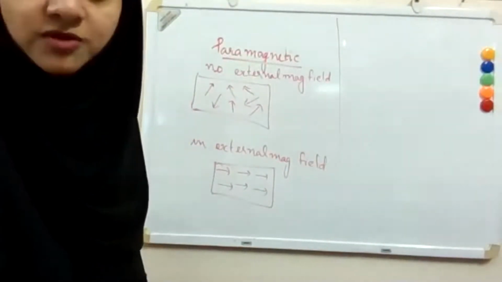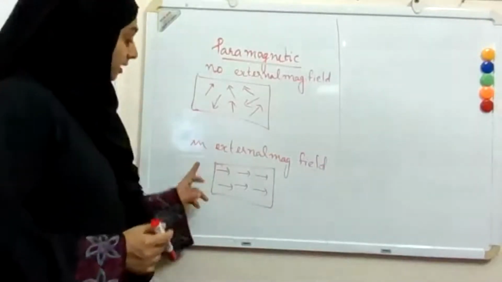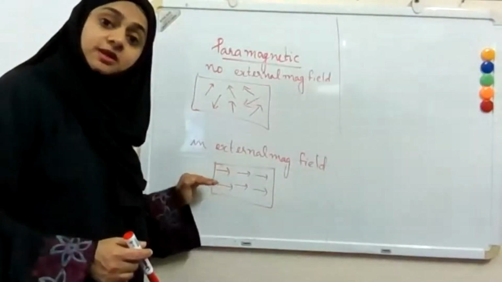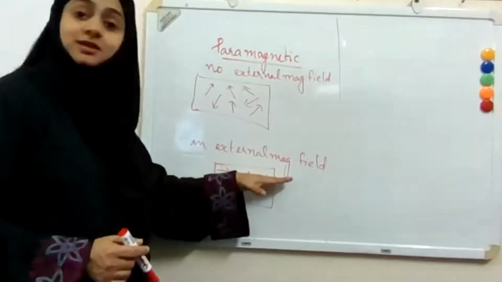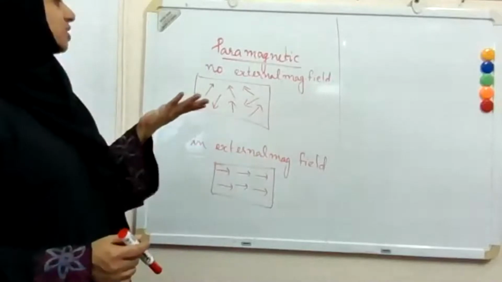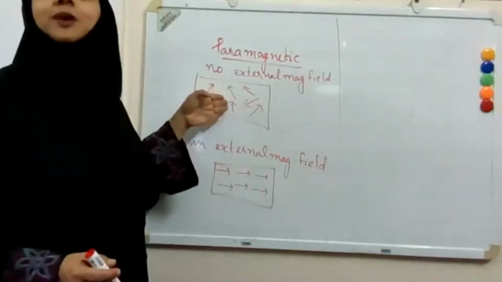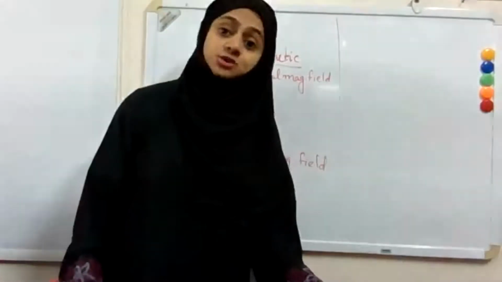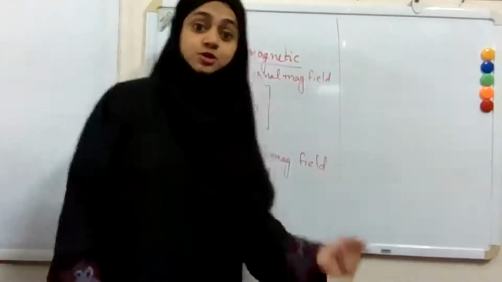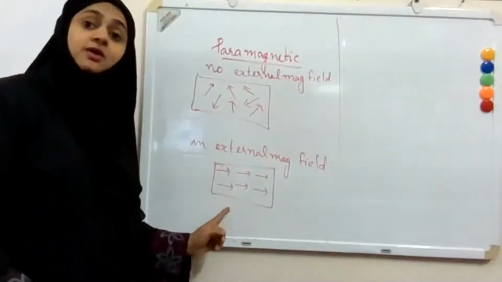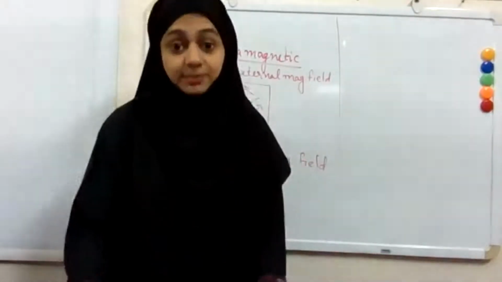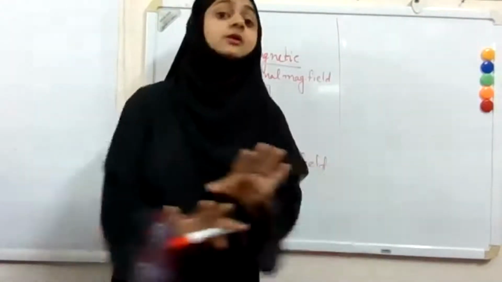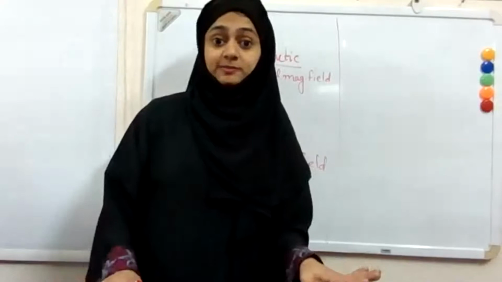But in the case of an external magnetic field, what happens if we place it in that? It will align. Now, when you remove the external magnetic field, they will get back to the random orientation and the magnetic field is lost. So they will behave like a magnet only when they are placed in the magnetic field. If we remove the external magnetic field, there is no more magnetization.